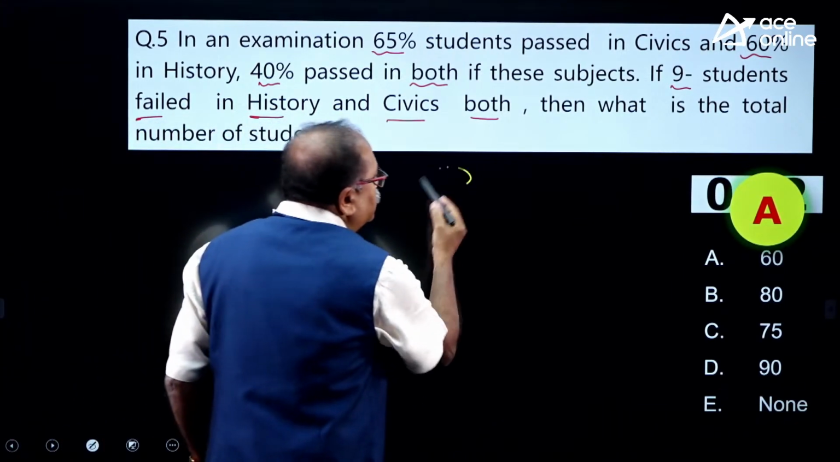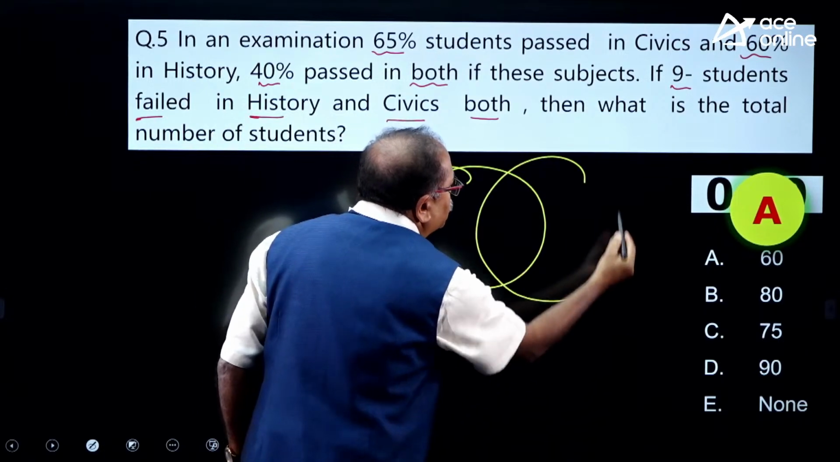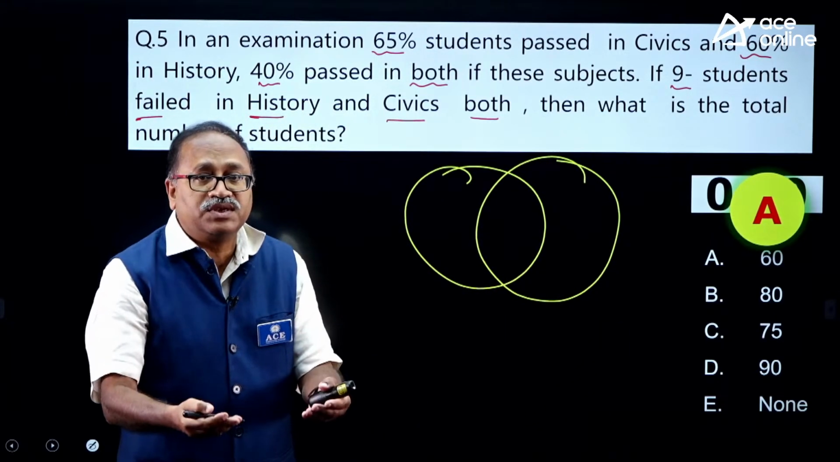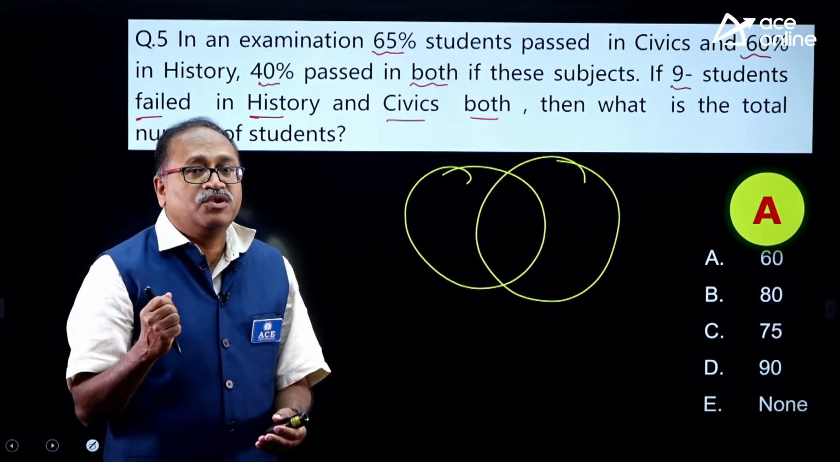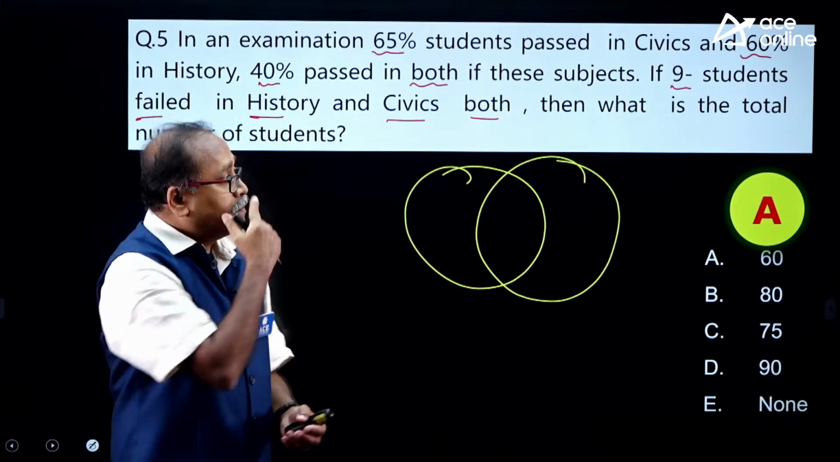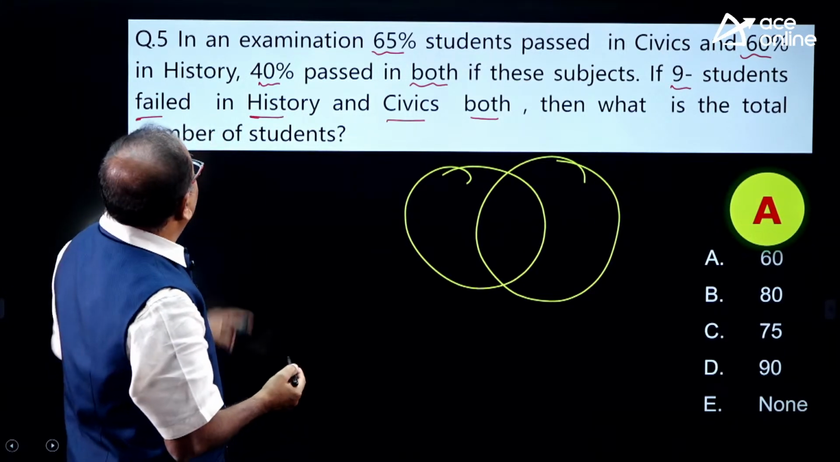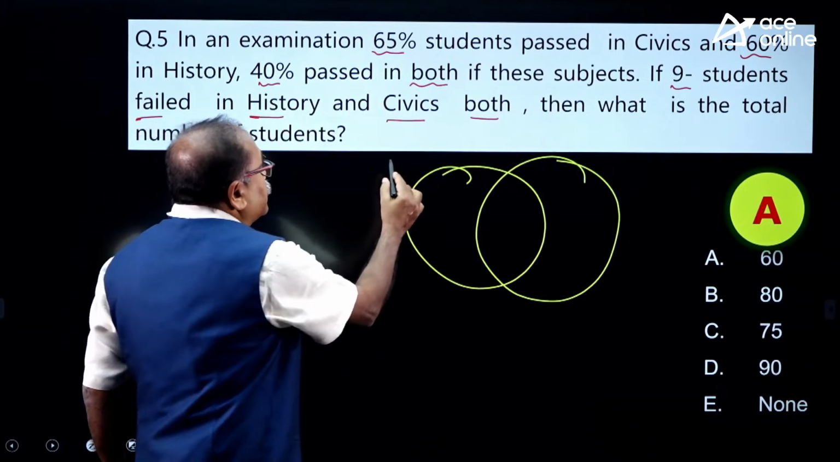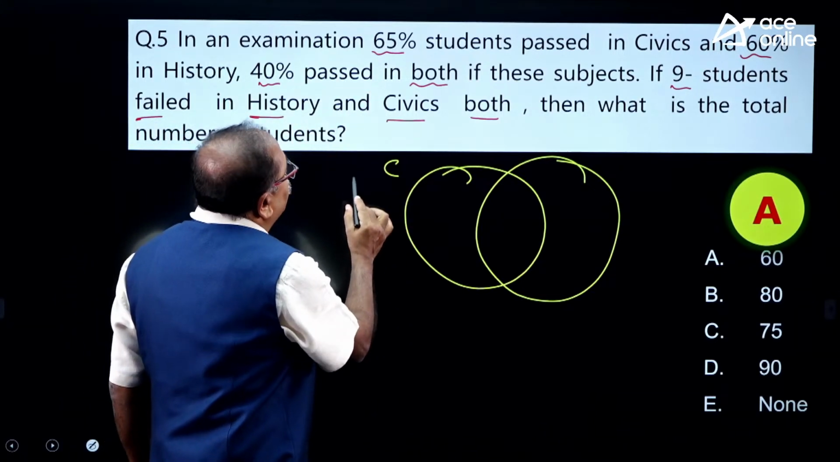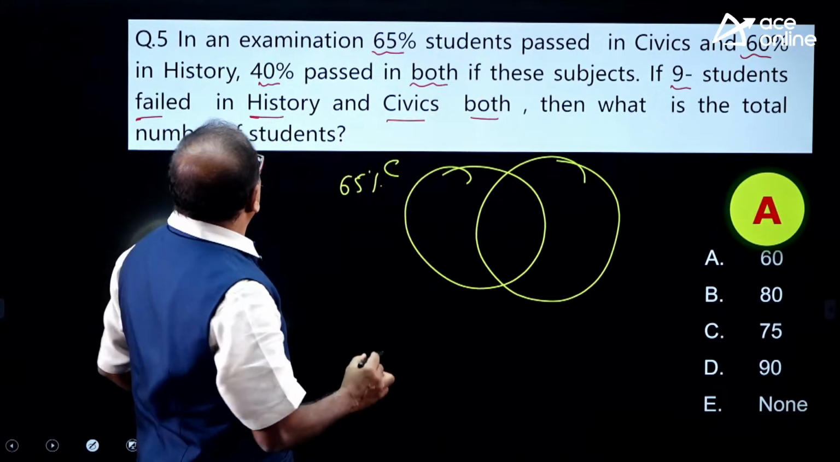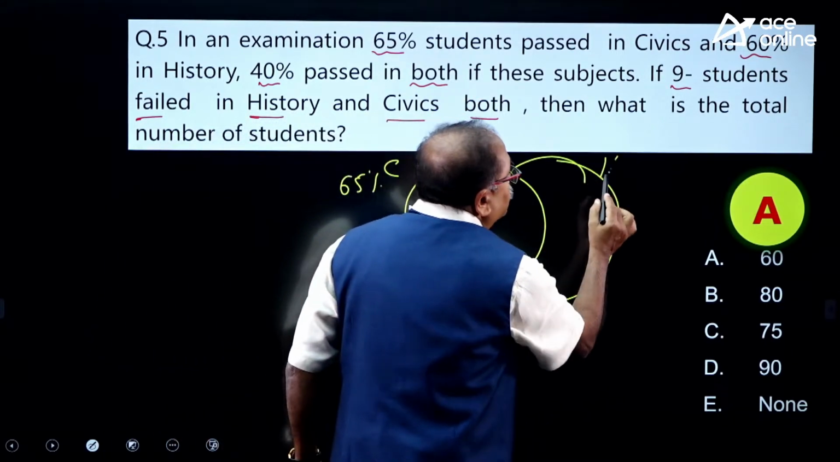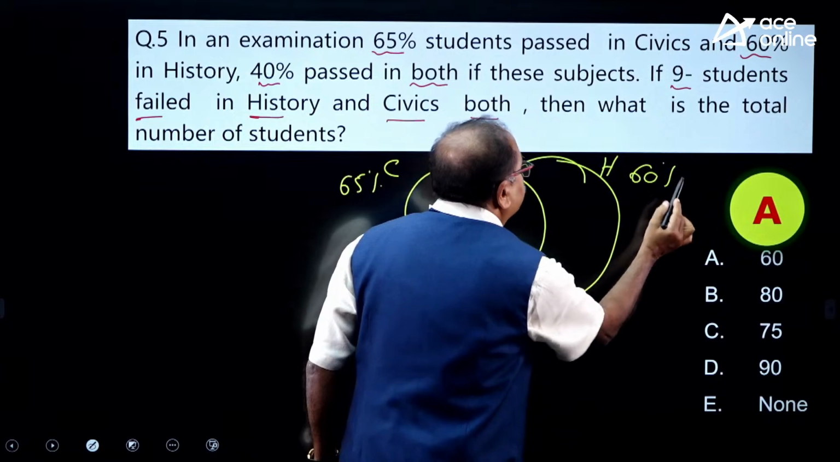So how did you do this one? The basic approach for this is we simply draw the diagram, because the next question which I am going to discuss, if you don't draw the diagram, you will not be able to answer the question. The next question is, so let's move on over here. 65% passed in civics. Let's take the civics over here. And 60% in history. Let's consider this as history, 60%.